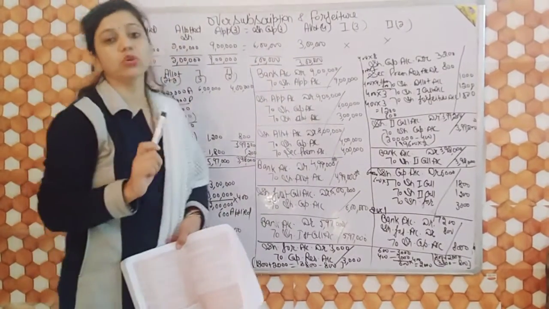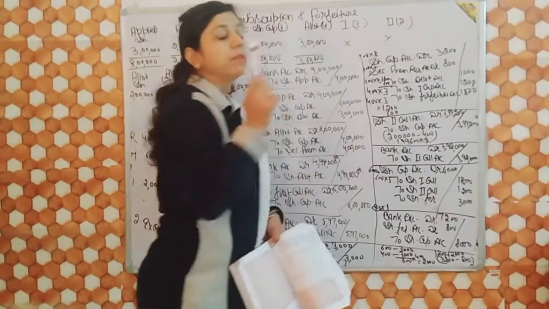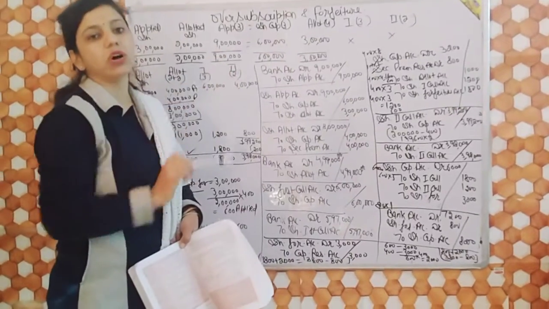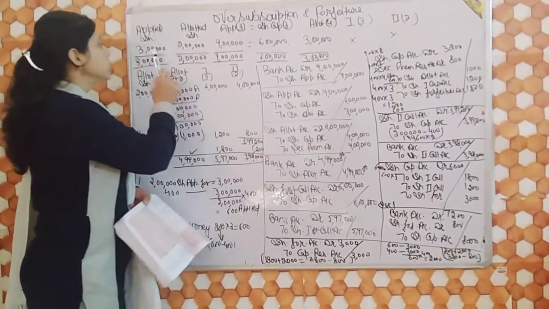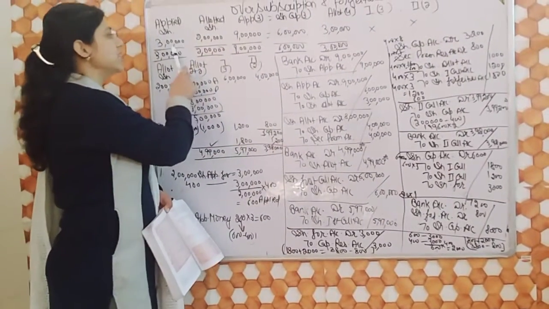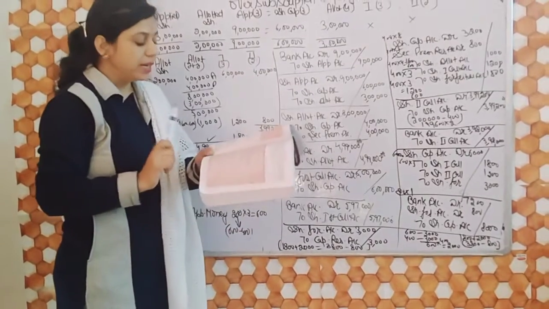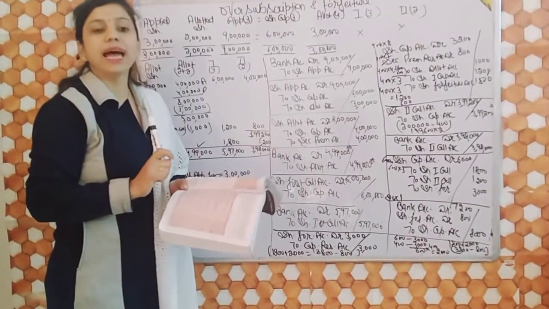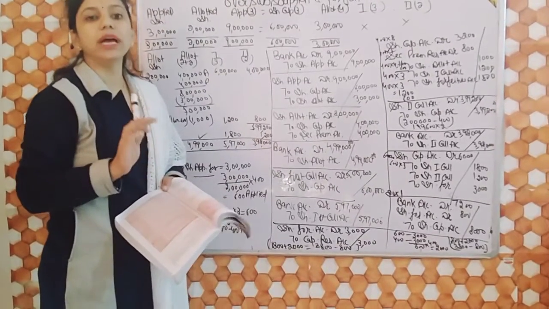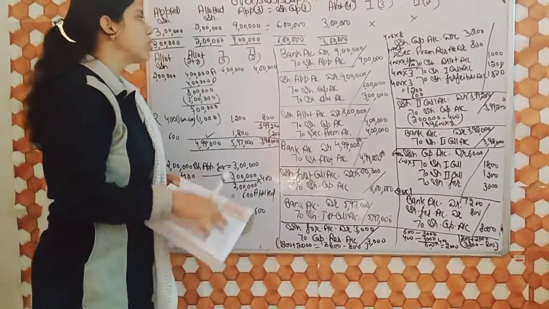If any shareholder is rejected, then there is one more column of bank at the last. But in this question, no shareholder is rejected, so there is no need to make a column of bank. We just give shares on a pro rata basis. That means for 3 lakh shares applied, we allot 2 lakh shares. So how will you adjust the excess money? It is clearly said in the question that money overpaid on application was to be adjusted on allotment only. That means no need to adjust it on calls.